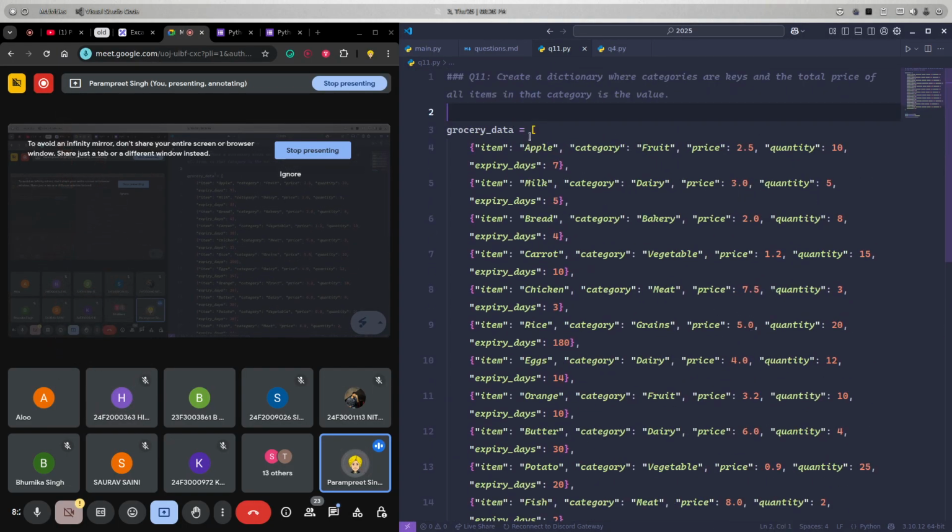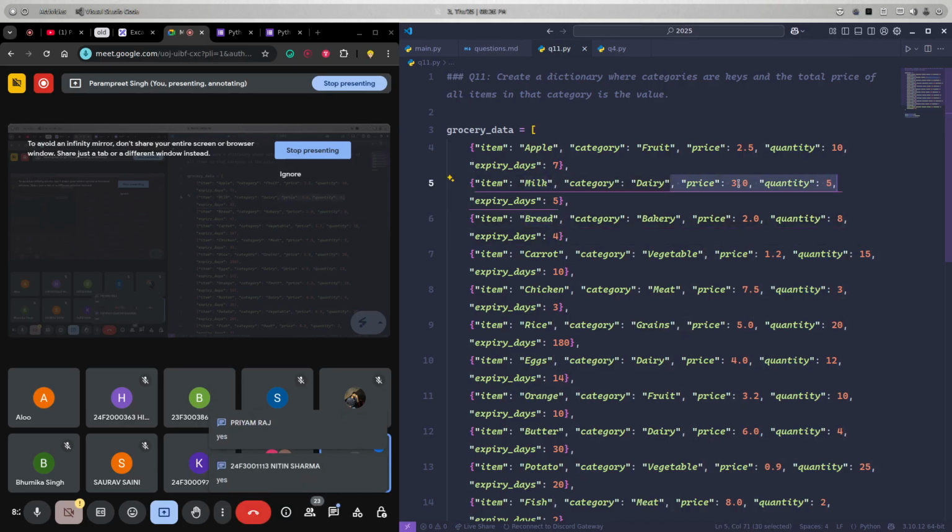Let's do another one, a last example. With the price and quantity, can I calculate the total price of an item? Tell me for milk, how can I get, so I'll get 15, right? 3 is the price and quantity is 5, so I'll get 15 as the answer.